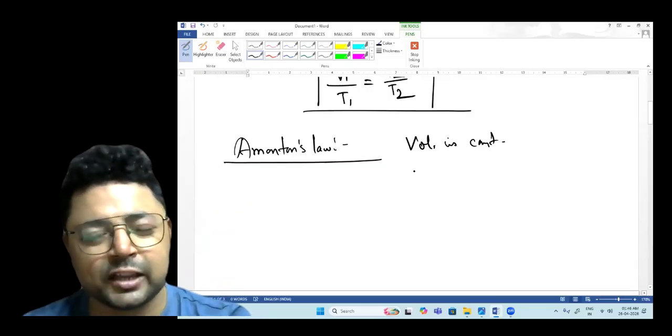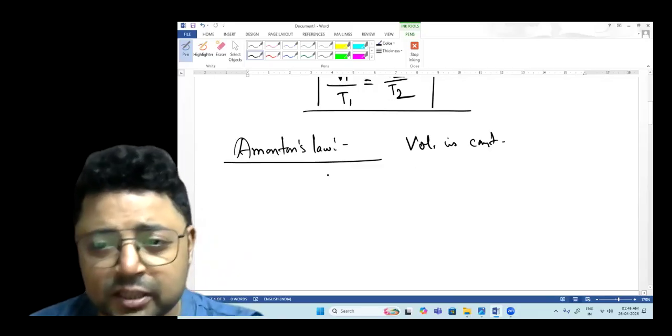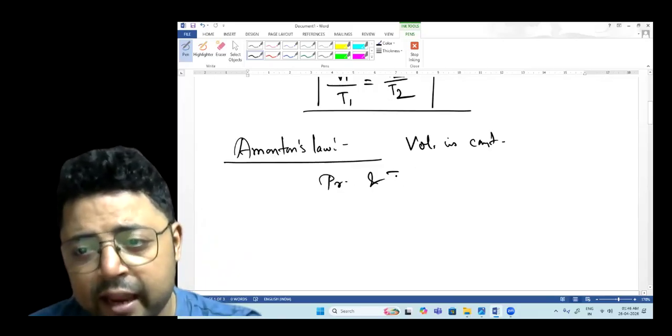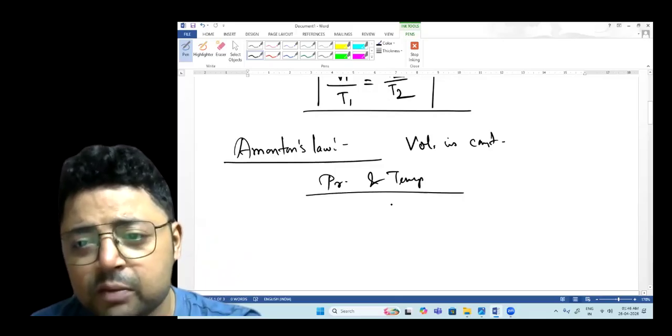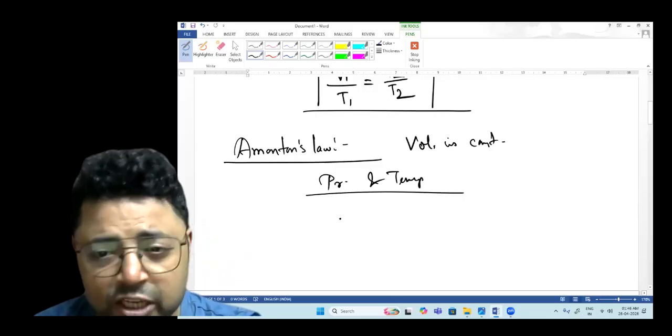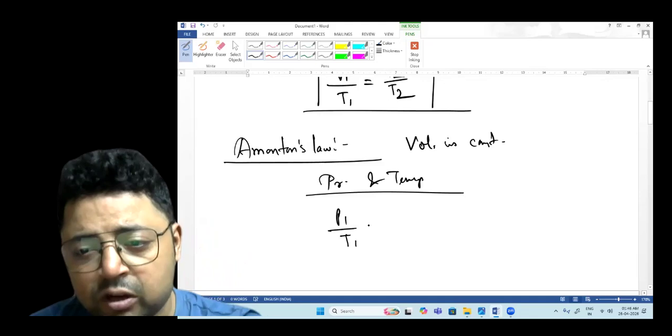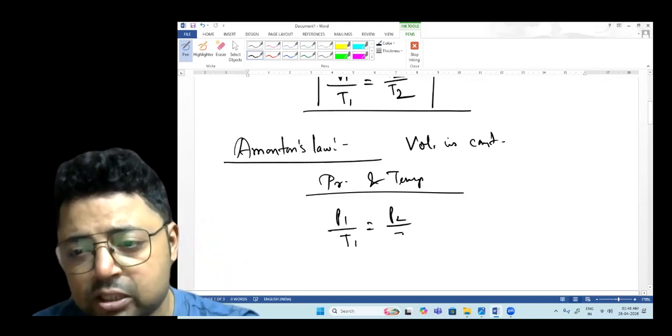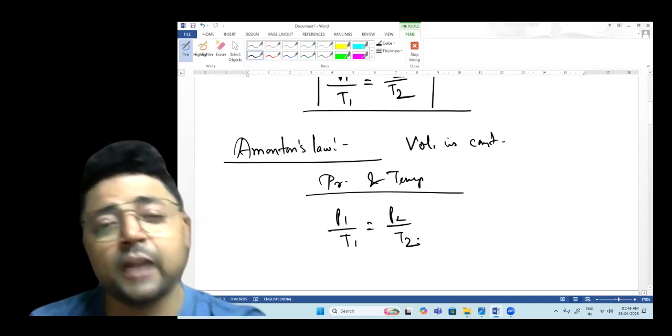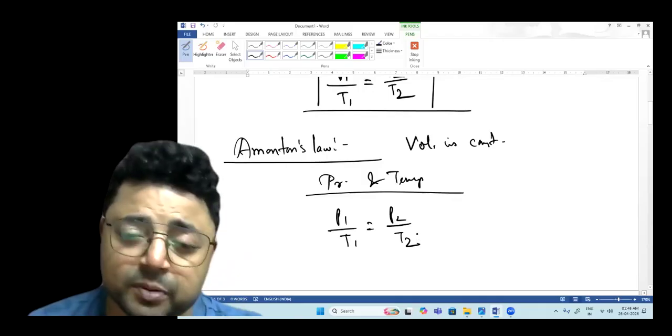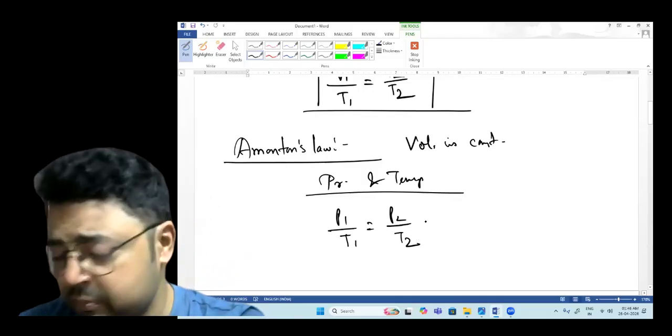The two other variables are pressure and temperature. So here the relation will be P1 by T1 equals P2 by T2. That means pressure is directly proportional to temperature.